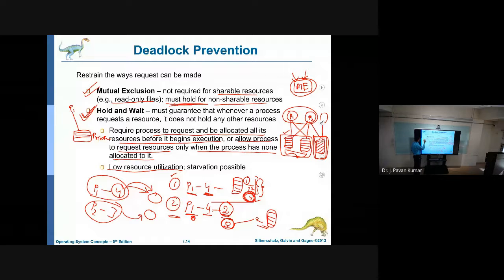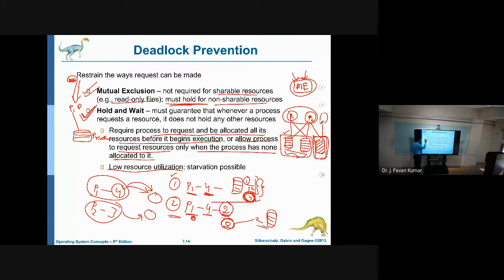Now, in order to give that printout, it needs to get some file from the user, from some external hard disk. That means it needs to get access to the hard disk, and it needs to copy that to the local system. After that, P1 will give the printer. So it requires the hard disk, local hard disk access, and the printer. These are the three resources required by P1.